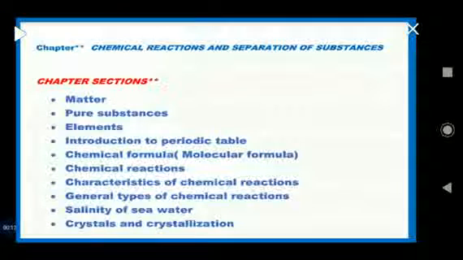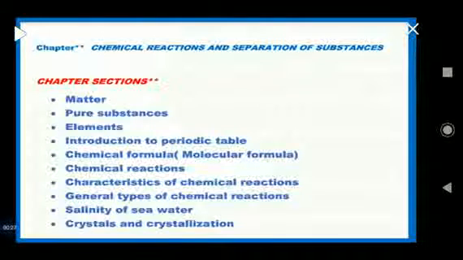Today I am going to present my first class for the students of class 7th from General Science, and the name of the chapter which we are going to discuss is chemical reactions and separation of substances.